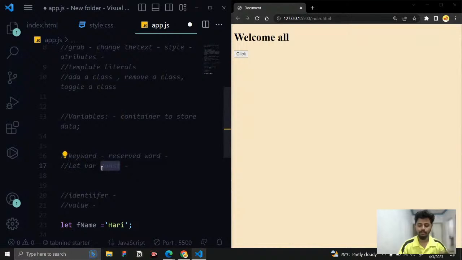So it was newly introduced after 2015, that is ES6. These keywords are the new keywords, and right now you can use let and const. But what is the word and where can I use it? All those things are already covered in the previous 4 days of the workshop. You can have a look into that. So right now, just remove the var, and whatever you want to use, you can use let and const.